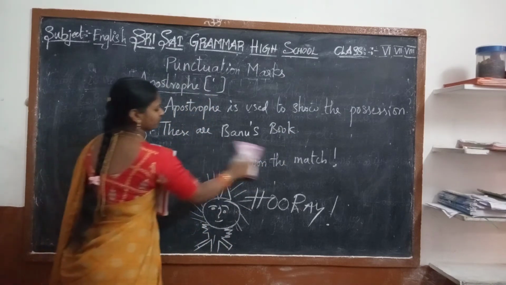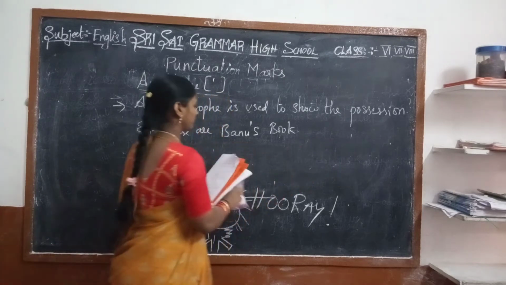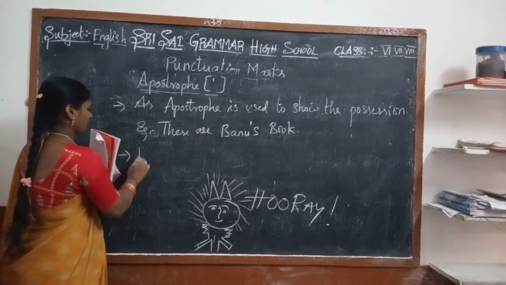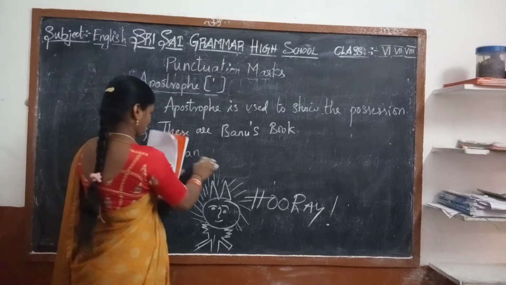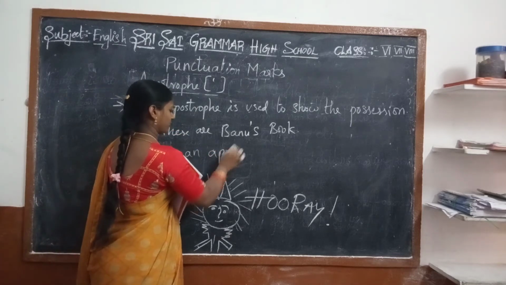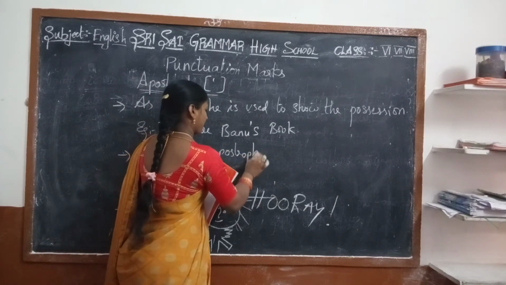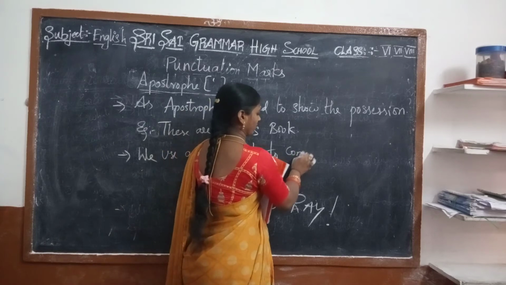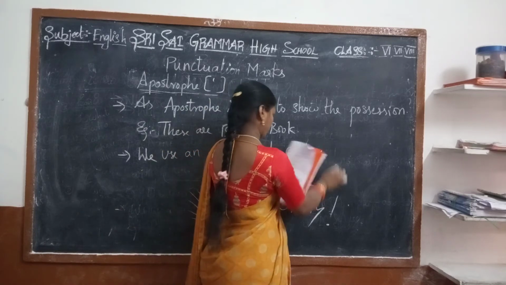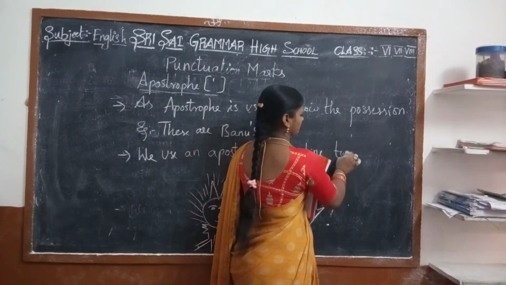Next, more. We use an apostrophe to combine two words.